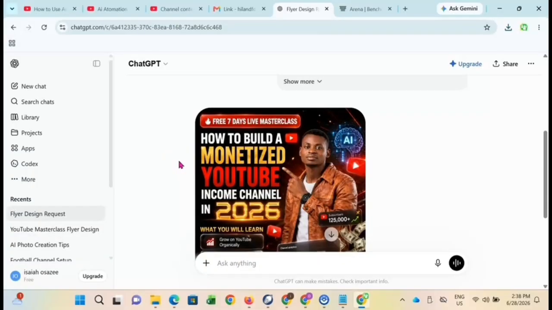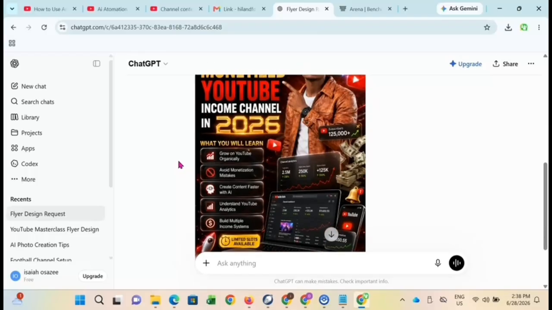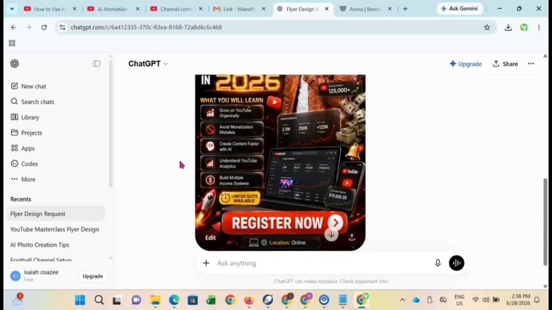So let me know in the comment section which of these AI tools you think did the best. Is it ChatGPT, the same ChatGPT that gave us the prompt? Now, mind you, those other AI tools can also give us the prompt. Arena.ai can do everything for us if we wanted to use Arena.ai.